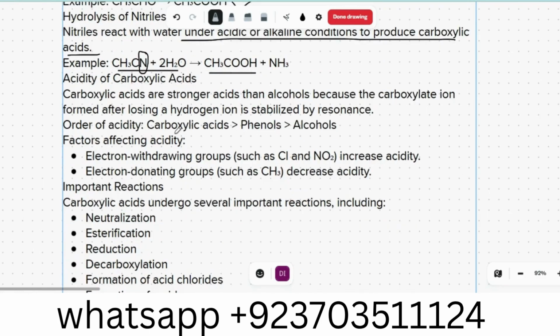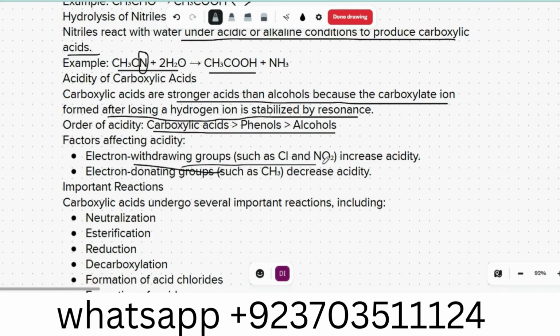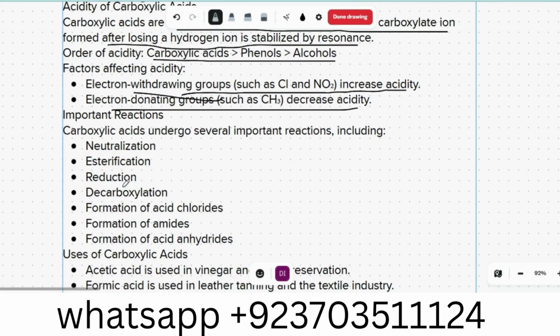Acidity of carboxylic acid. Carboxylic acids are stronger acids than alcohols because the carboxylate ions formed after losing a hydrogen ion are stabilized by resonance. Order of acidity: carboxylic acid, phenol, and alcohol. Factors affecting acidity: electron withdrawing groups such as Cl, NO2 increase acidity. Electron donating groups such as CH3 decrease acidity.